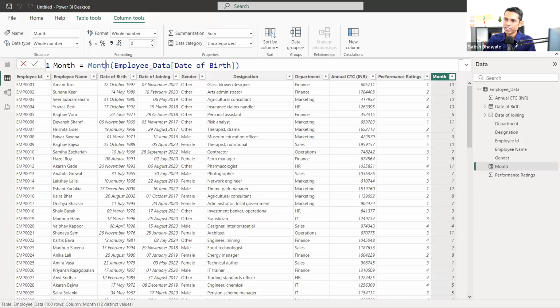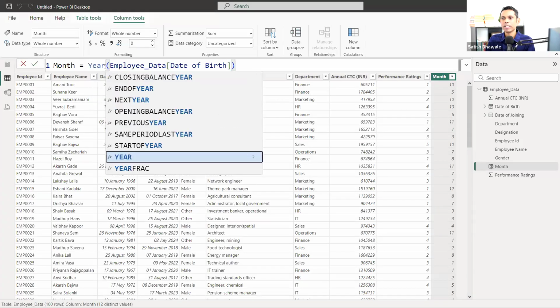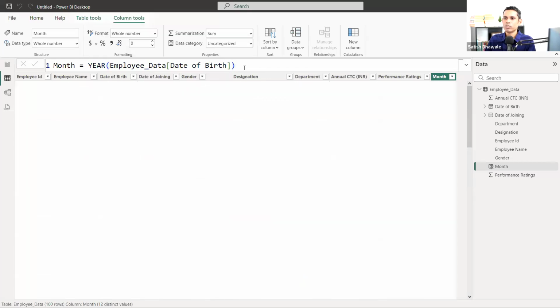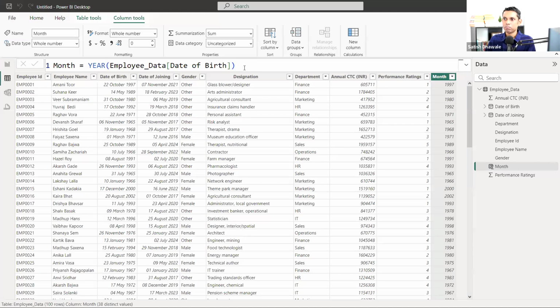Okay, it's again basic. Next, you just type the year instead of month, and the rest of the things are similar. You don't need to apply some sort of logic. Just type year instead of month, and you'll get the answer. So this way you can extract day, month, and year.